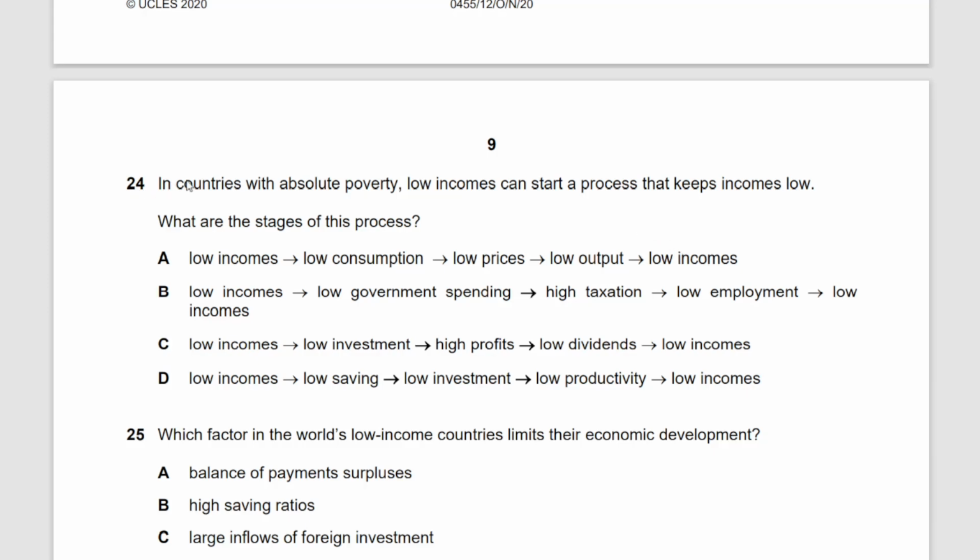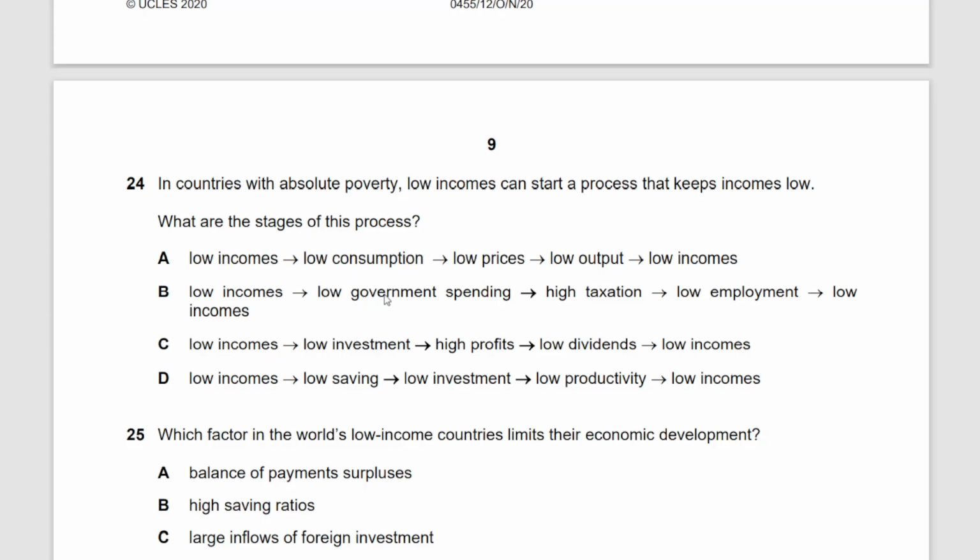So countries with absolute poverty and low incomes can start a process. Okay, what are the stages of this process? Low incomes, low consumption, low prices, low output, low incomes. Let me look at the options here. It's true that with low income there will be low consumption and low prices, low output, low incomes, but this is not what keeps the incomes low actually.